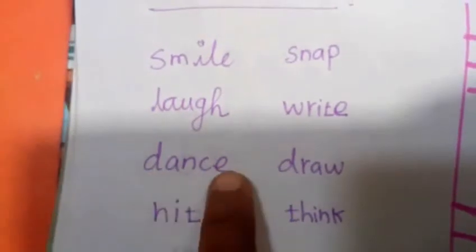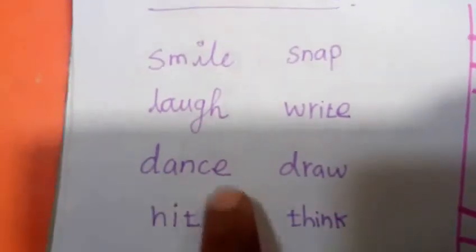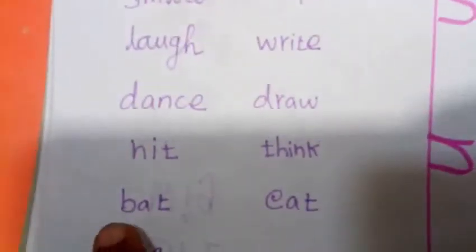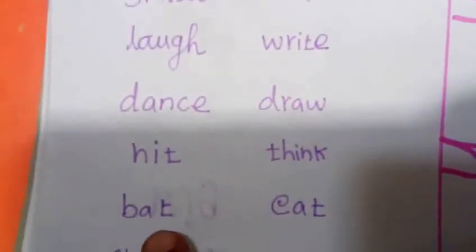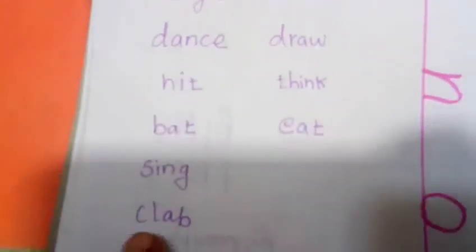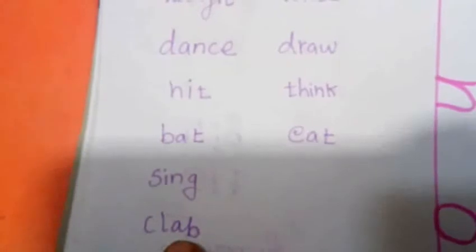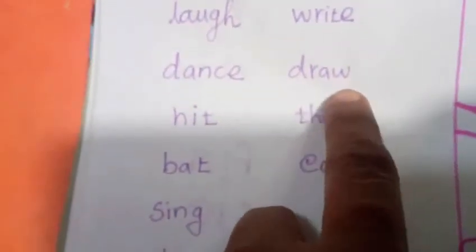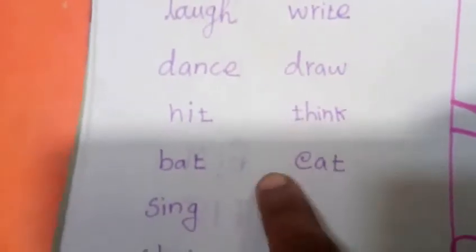Dance. Dance, you know that. Hit. Bat. Sing. Clap. Draw. Think. Eat.